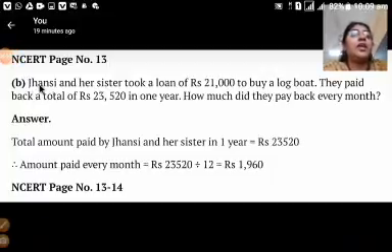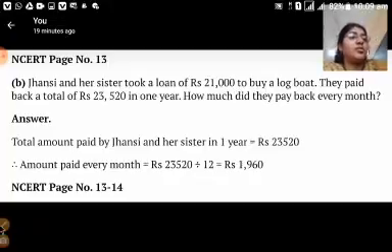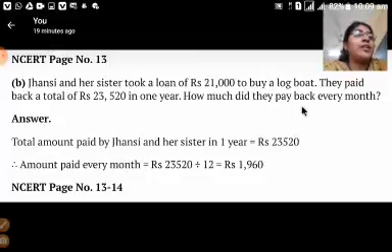Now question number B in practice time. Jhansi and her sister took a loan of rupees 21,000 to buy a boat. To buy a boat they need a big amount, so they have taken 21,000. They paid back a total of rupees 23,520 in a year. After 1 year they have paid this much amount. So we have to find out how much they paid back every month. So every month how much they have paid, that we don't know. That we have to find out.